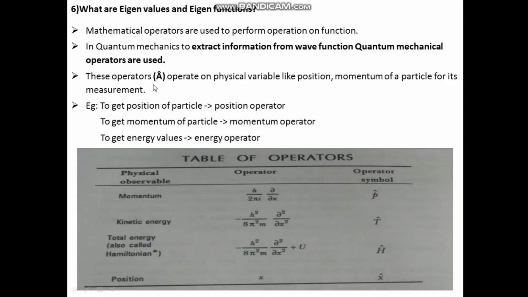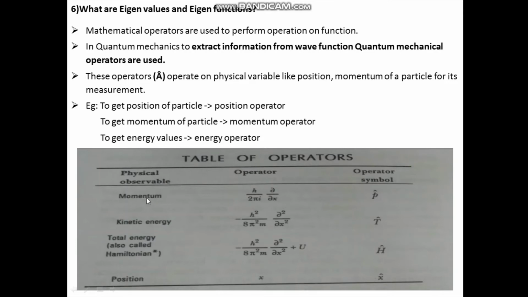The general symbol for these quantum mechanical operators is A with a cap. These quantum mechanical operators operate on a physical variable such as position, momentum of a particle for its measurement. For example, to get position of a particle, we make use of position operator. To get momentum of the particle, we make use of momentum operator. Similarly, to get energy values of the particle, we have to make use of energy operator. Some of the quantum mechanical operators with the symbol are listed in this table.